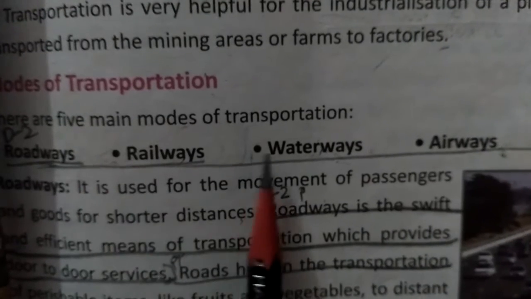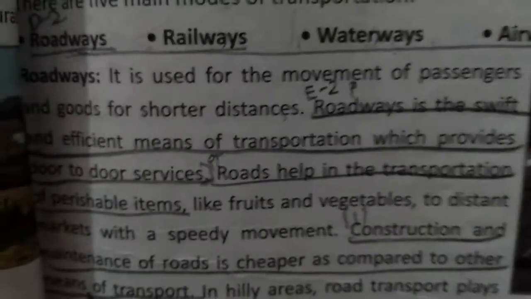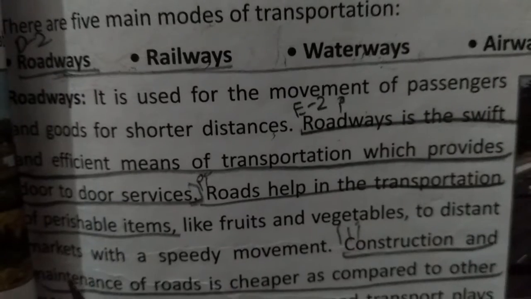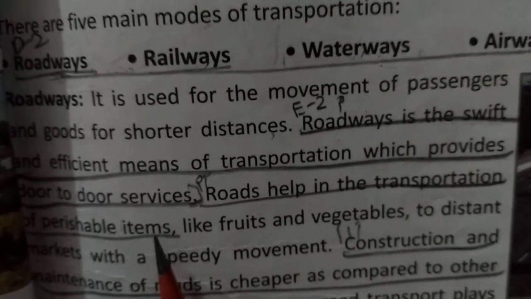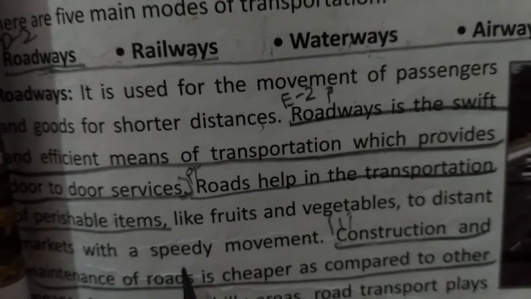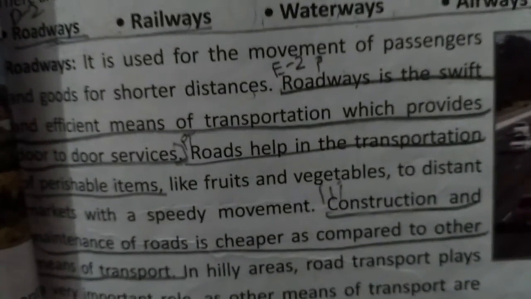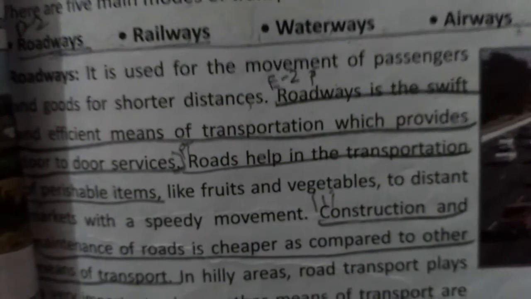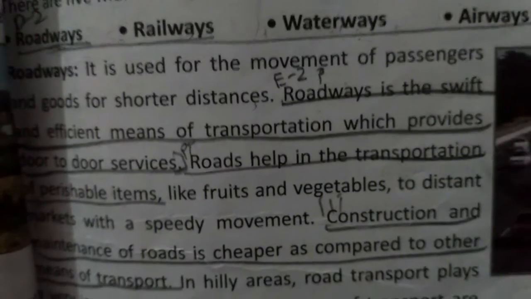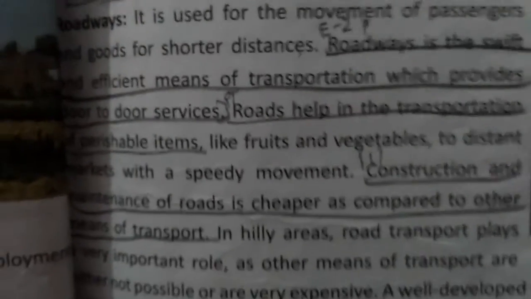On the other hand, railways, waterways, airways are not providing us door to door service, but roadways are the only transport which provides door to door service, and they can easily transport perishable items which can be destroyed within a moment of time, like fruits and vegetables, and they can provide these facilities with speedy movement. Construction and maintenance of roads is also cheaper as compared to airways or railways. In waterways, there is no construction and maintenance, but in railways and airways it is quite expensive as compared to roadways.